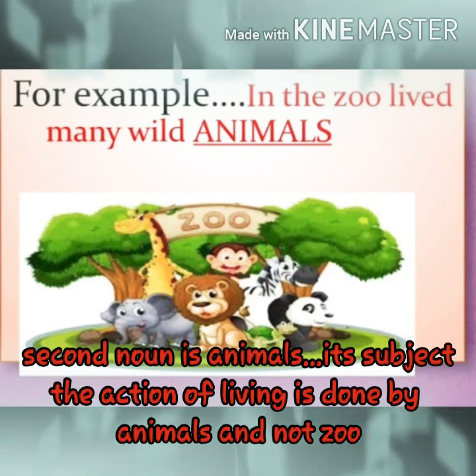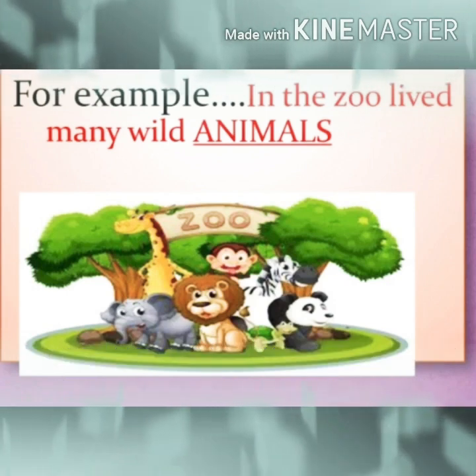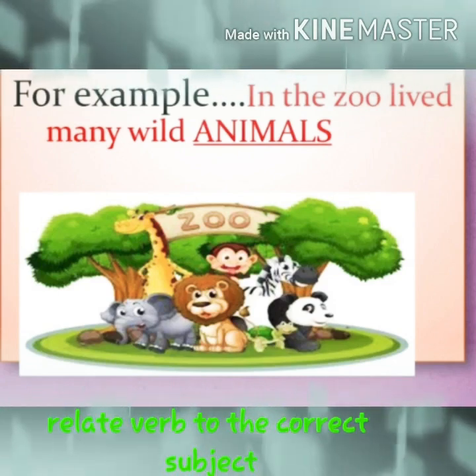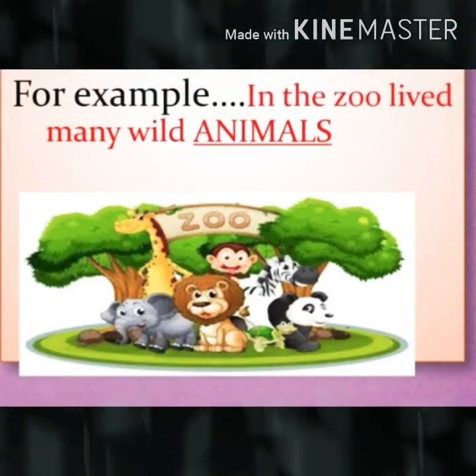Yes. So who lived in the zoo? The answer is wild animals. So we are talking about living. The verb is what? Lived. So when we connect to the verb, the answer comes as wild animals. So always relate the verb and the doer of the action, or ask yourself what or whom, and you will easily come to the answer.